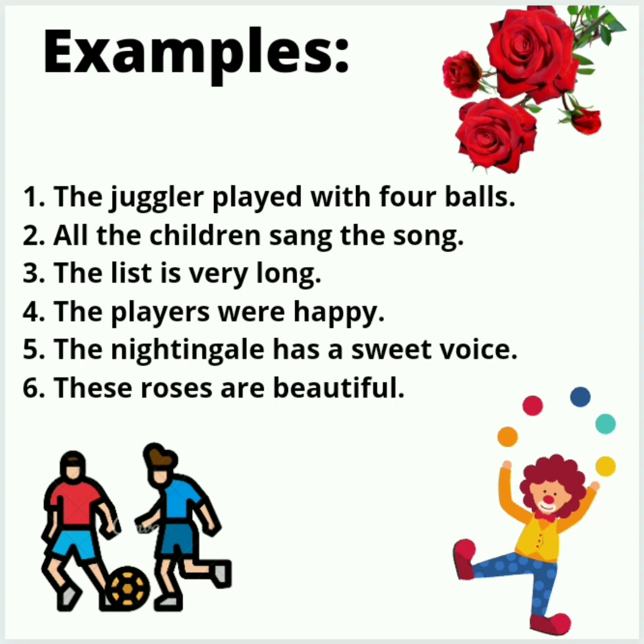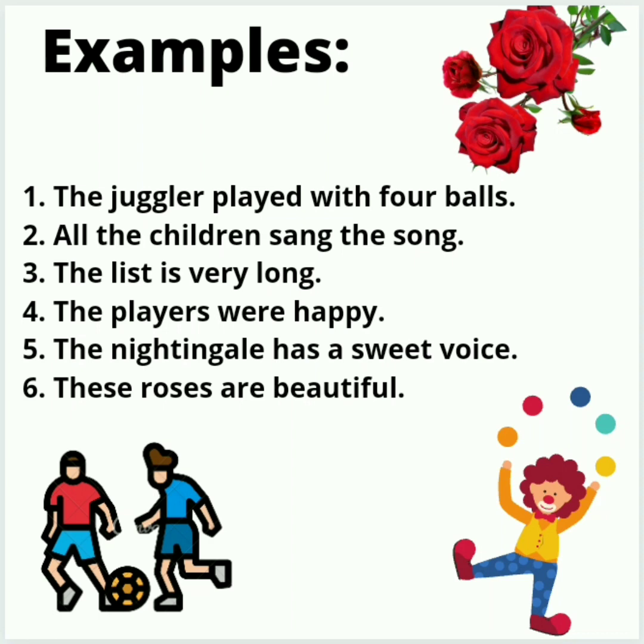Let's take some more examples. The juggler played with 4 balls. All the children sang the song. The list is very long. The players were happy. The nightingale has a sweet voice. These roses are beautiful. So here if we see the first and second sentences, we can see the verbs played and sang, that denote action. The list is very long and the players were happy.